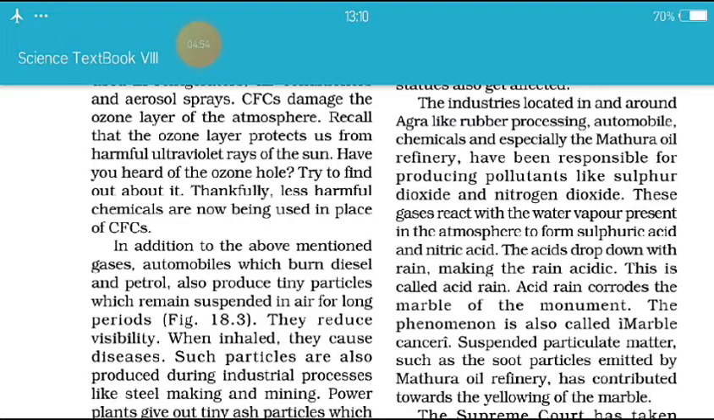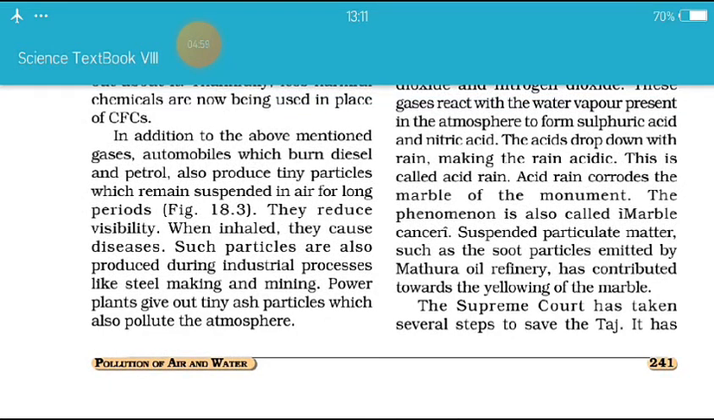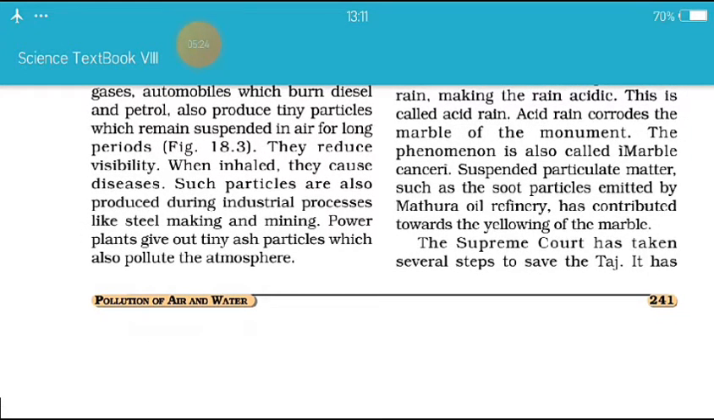Thankfully, less harmful chemicals are now being used in place of CFCs. In addition to the above mentioned gases, automobiles which burn diesel and petrol also produce tiny particles which remain suspended in air for long periods. They reduce visibility. उससे क्या होता है, विजिबिलिटी जो हमारी देखने की क्षमता होती है, वो कम हो जाती है. When inhaled, they cause diseases.